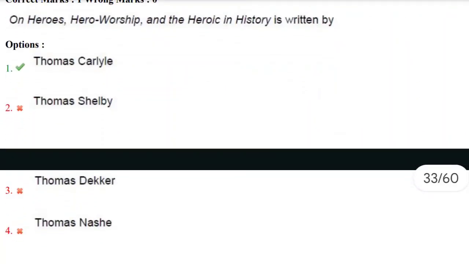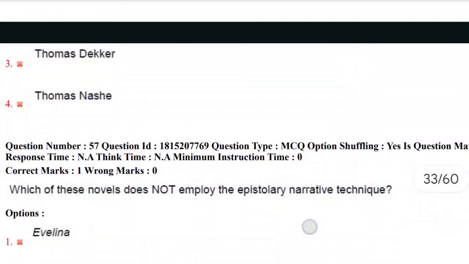On Heroes, Hero Worship, and the Heroic in History is written by, yes, Thomas Carlyle. First option, Thomas Carlyle. On Heroes, Hero Worship, and the Heroic in History is the work written by Thomas Carlyle. So the correct answer here is the first option. Let's move towards the next question.